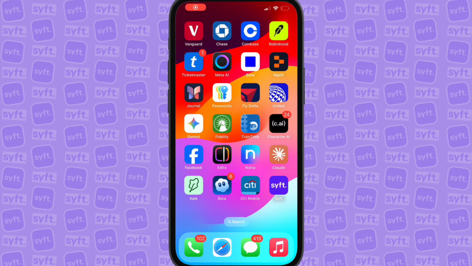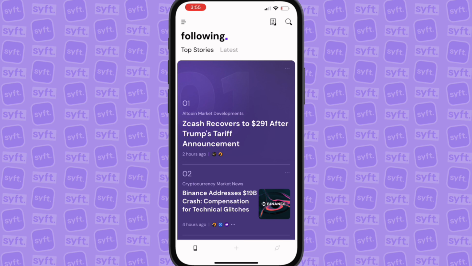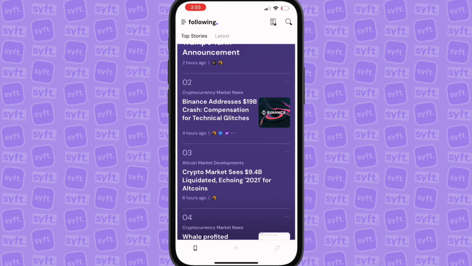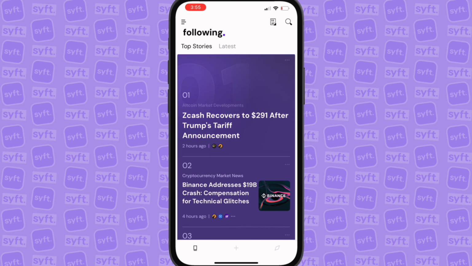By the end of this video, you're gonna know exactly what this tool is, how it works, and how I personally use it, followed by a few crazy use cases that I think you're gonna love. Now, that brand new AI tool that I'm talking about is going to be Sift AI, because as you can see right here, this gives you easily digestible, summarized content from multiple validated sources from around the world in order to get full pictures on things, and there are several things that you can do with that.